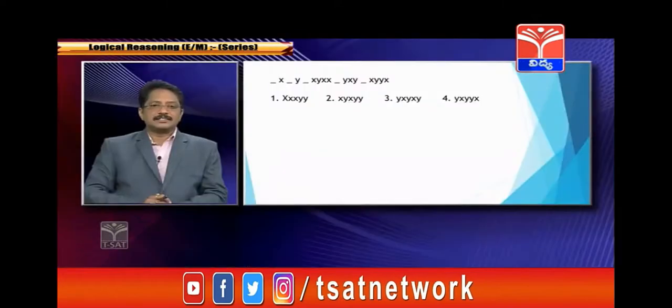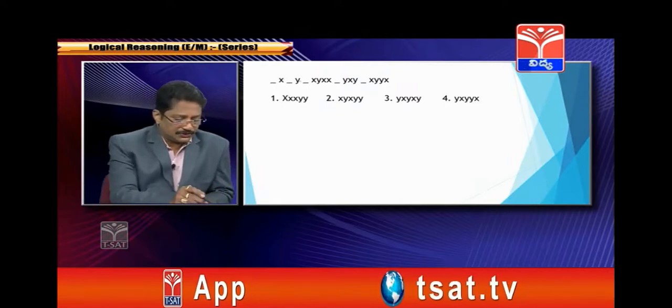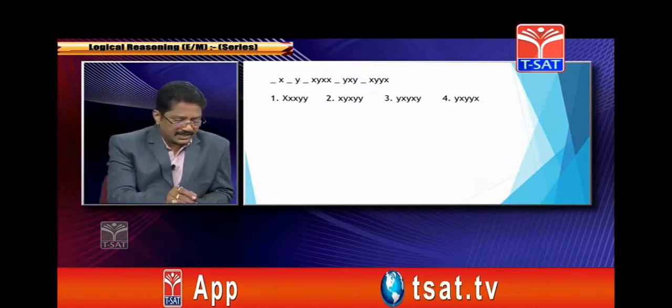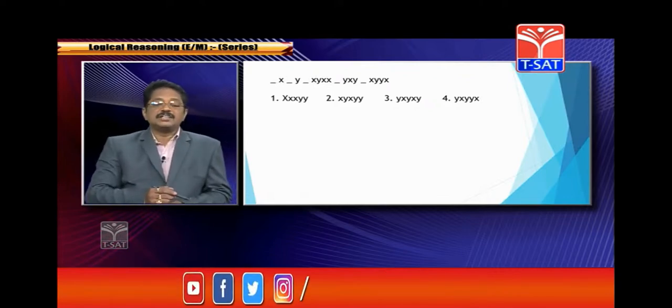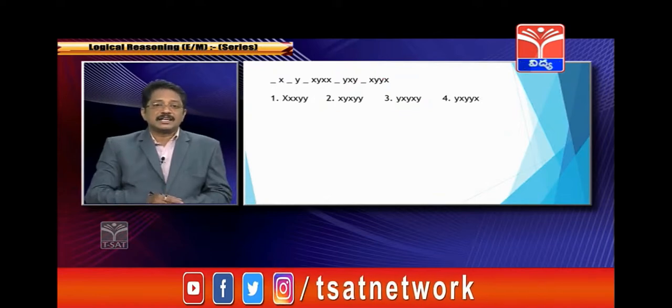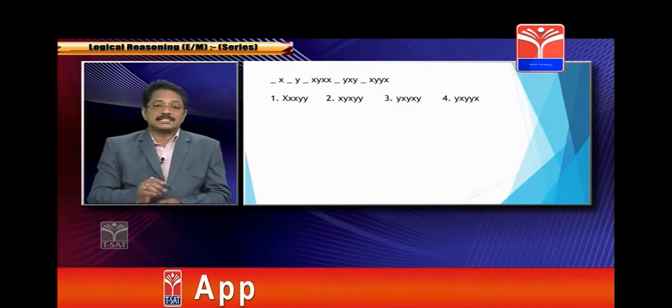Again, a series is given here. You have to count all the letters: 1, 2, 3, up to 18. There are 18. So you can divide this into 3 groups, each with 6.